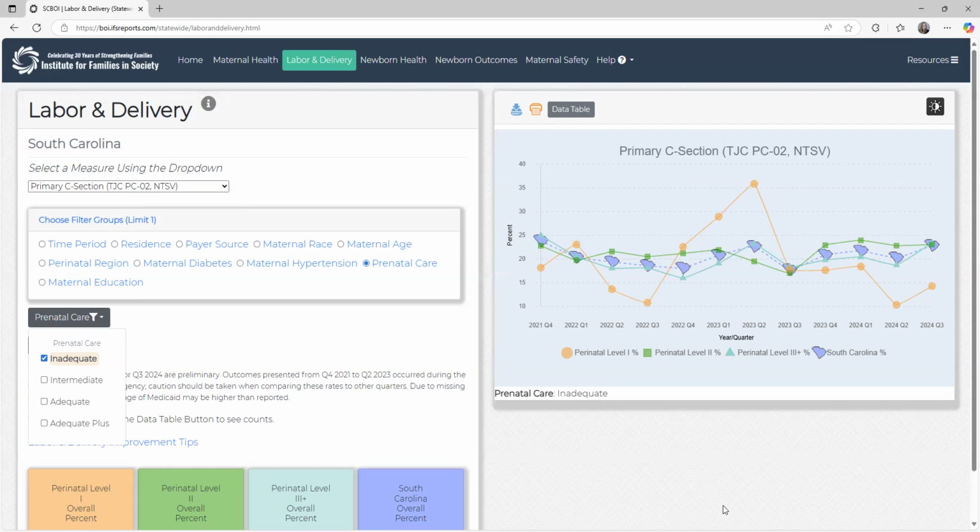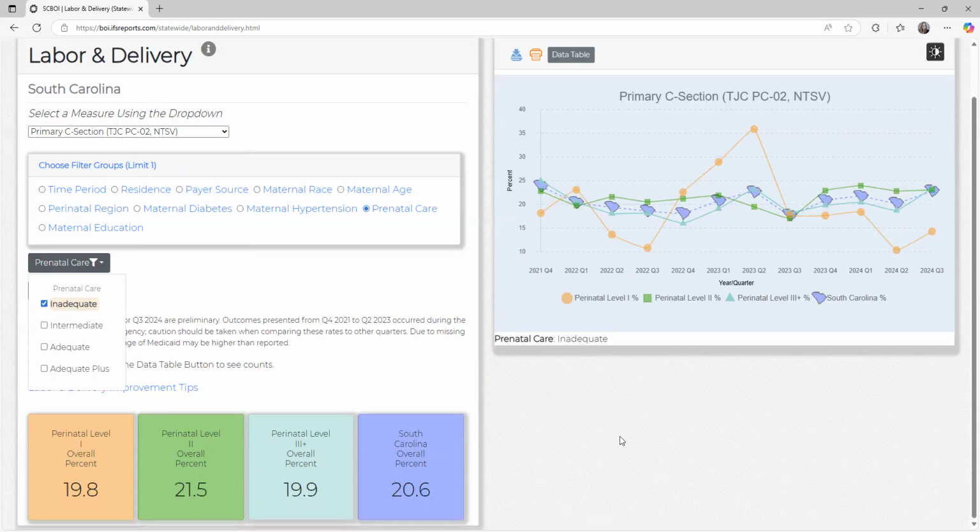Those high complex moms go to your level 3 and 4 facilities. And so you'll see a lot more variability when you're dealing with a smaller level hospital. So that context is important. And then down here, you can actually look at the rates across.